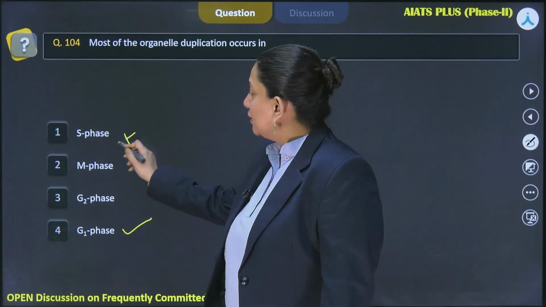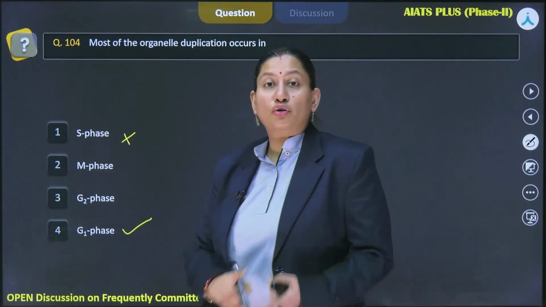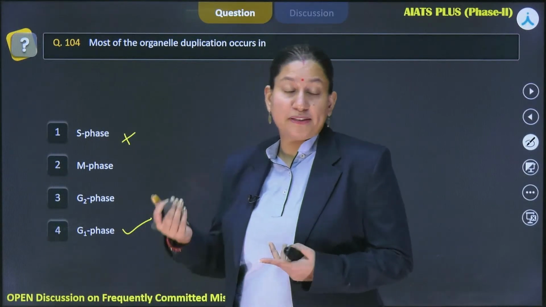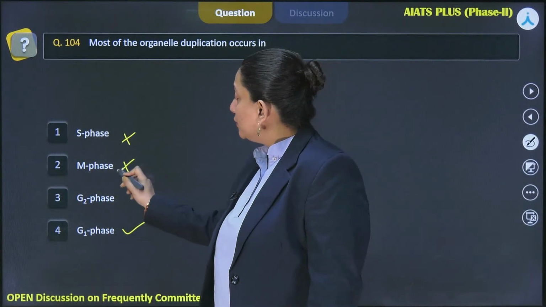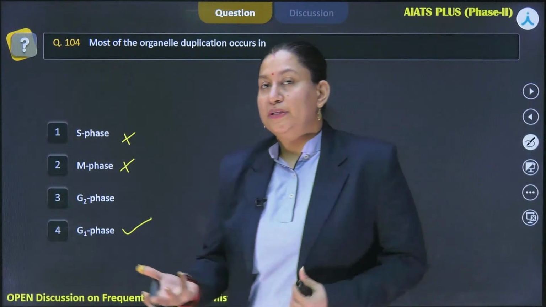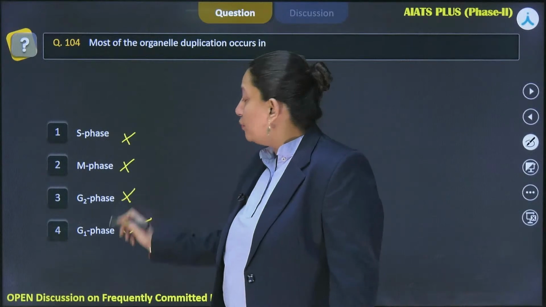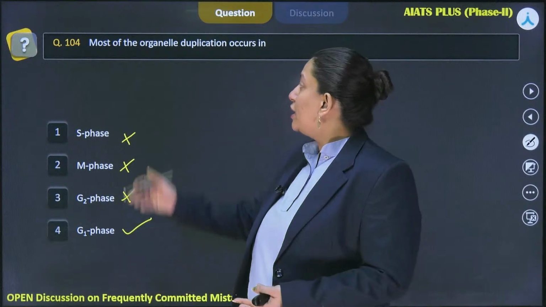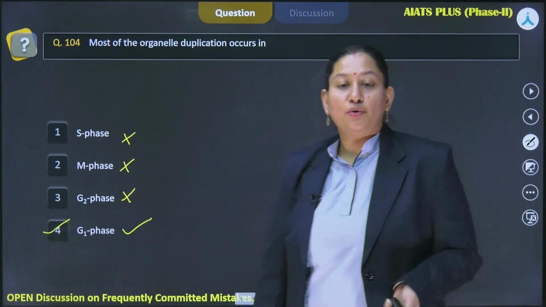Option 1, S phase, could be ruled out because in this phase chromosome or DNA duplication happens, and in the case of animal cells, or cells that possess centrioles, centriole duplication also takes place. M phase could also be ruled out. Over here the actual cell division takes place rather than duplication. And in G2 phase, we see the duplication of mitochondria, chloroplast and Golgi bodies. So most of the organelle duplication occurs in the G1 phase. I hope this is clear to everyone.